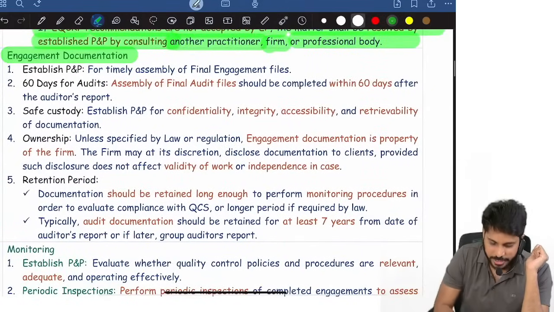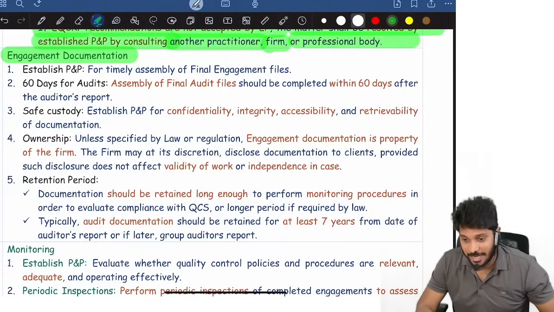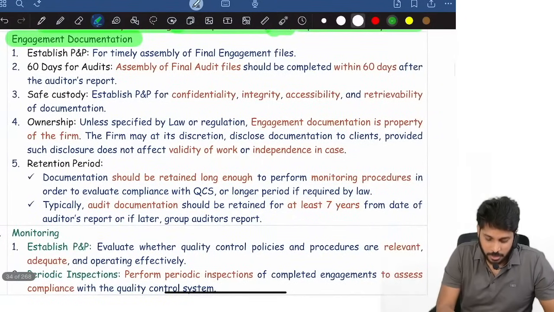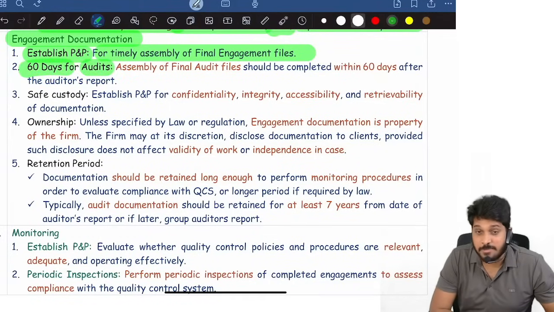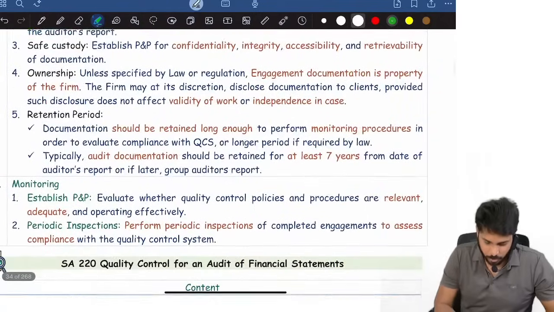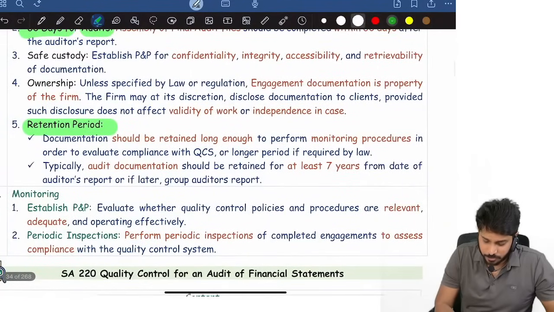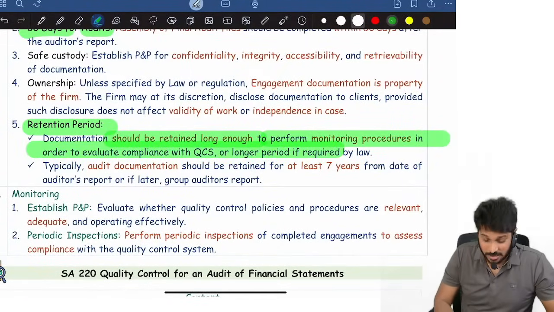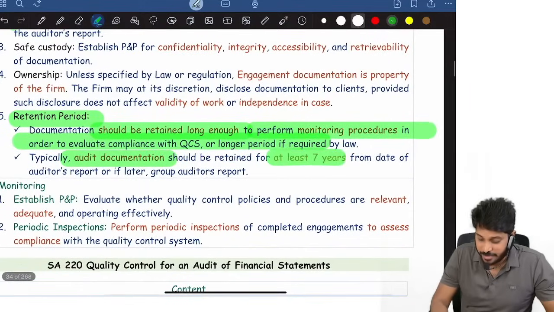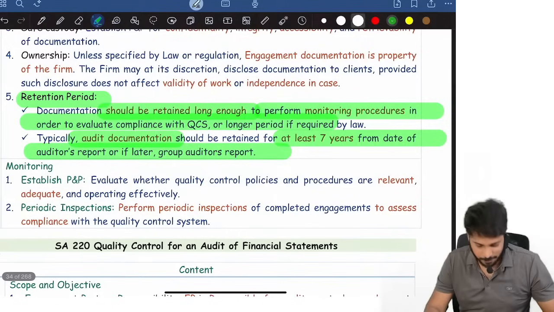Then there is another important element within engagement performance: documentation. The firm must establish policies so that there will be a timely assembly of files. For audits, assembly must be completed within 60 days. Okay. Retention period is for how long? Documentation must be retained long enough to perform monitoring procedures. That too, audit documentation must be retained for at least 7 years from the date of the audit report or group audit report, whichever is later. That's it.